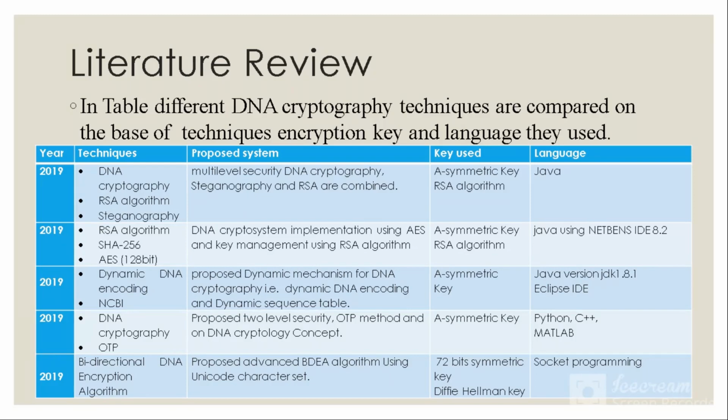Further, we can see that some of them used SHA-256 and AES. Some of them use bidirectional DNA encryption algorithms and OTP, etc. The keys used are mostly asymmetric key, symmetric key, and the RSA algorithm, and some of them use the Diffie-Hellman key. The language is mostly Java. We also use Java, but some of them used Python, C++, and socket programming also.